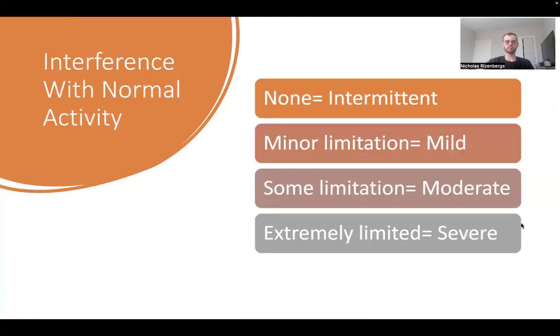So interference with normal lung activity, none would be intermittent. Minor limitation would mean you'd have a mild severity. Some limitation would be a moderate severity, and then extremely limited would mean you would have a severe severity.